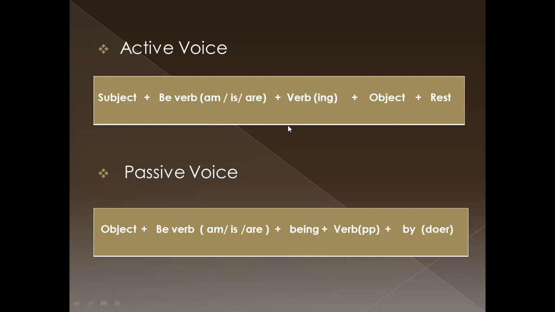Subject plus am, is, are, plus not, plus verb in ing, plus object, plus rest. Yes, very good. That is the negative structure of present continuous tense in active voice.